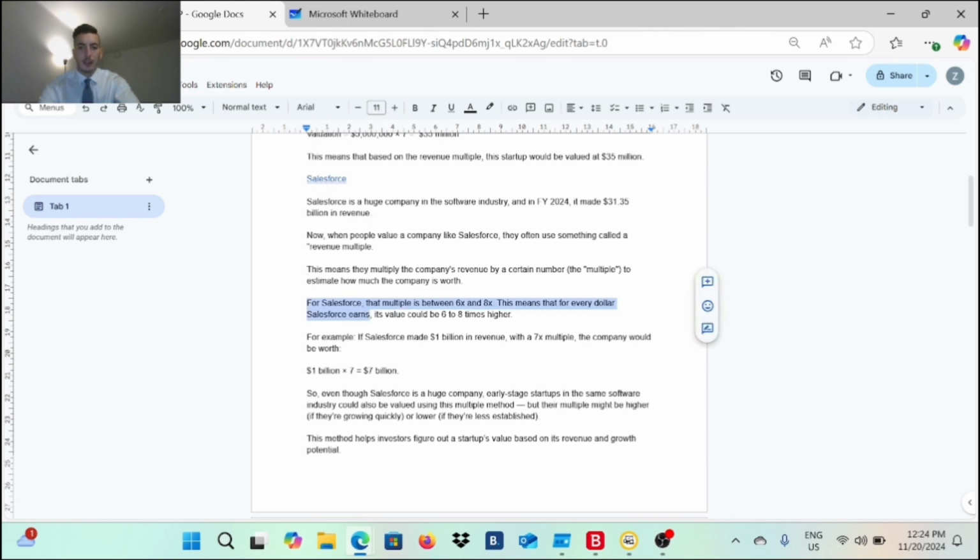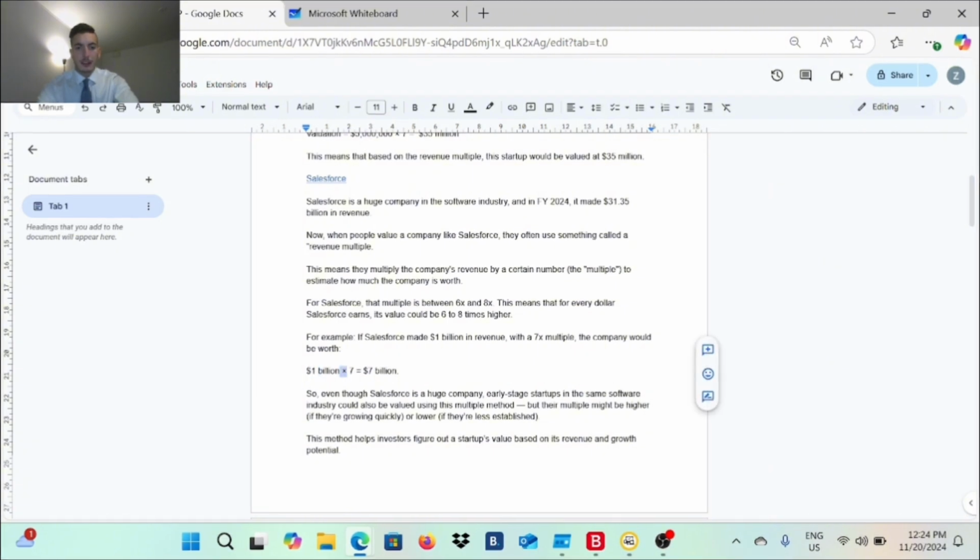So for Salesforce, the multiplier is between 6 to 8x. This means that for every dollar Salesforce earns, its value could be 6 to 8 times higher. Got it? I hope so. So for example, if Salesforce made 1 billion in revenue with a 7x multiple, the company would be worth 7 billion. All right, we just took the revenue that we have assumed, which is 1 billion, multiplied by the 7x. And the number that we're getting is the current valuation for Salesforce. All right, so that's what we do.